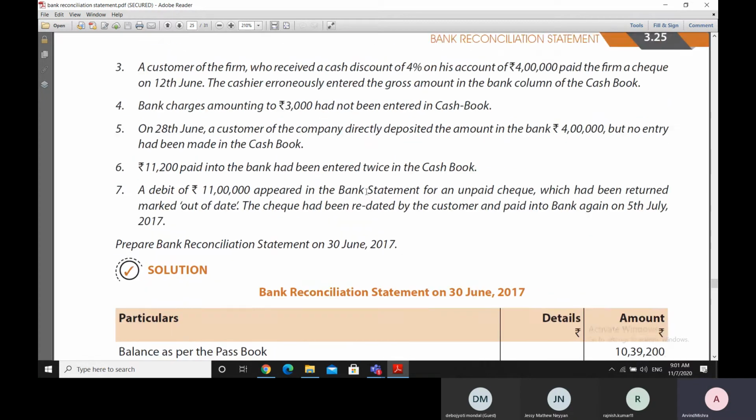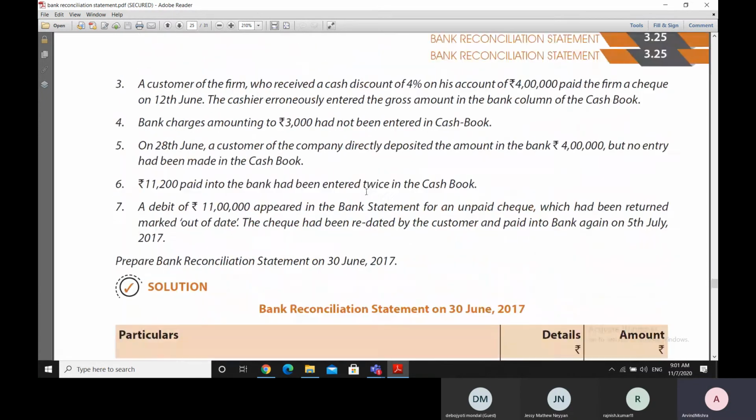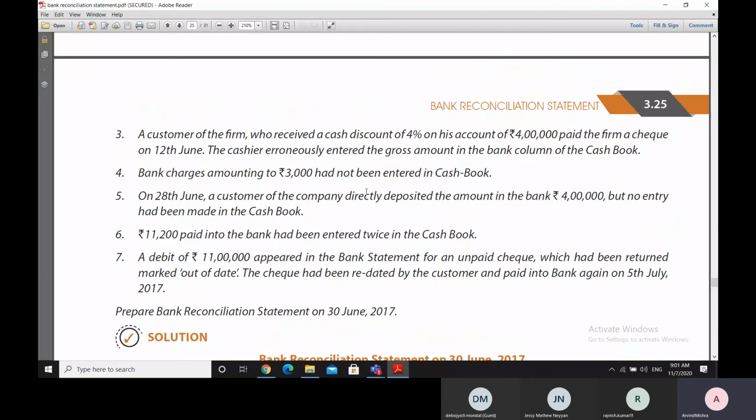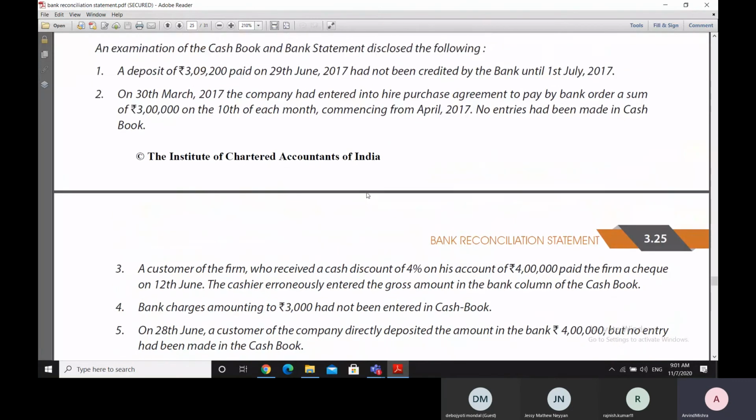I'll have to read out this entry again, 3,09,200, to understand what exactly is going on in respect of this 3 lakh. So a deposit of 3,09,200 has been made on 29 January 2017, which is being written here.